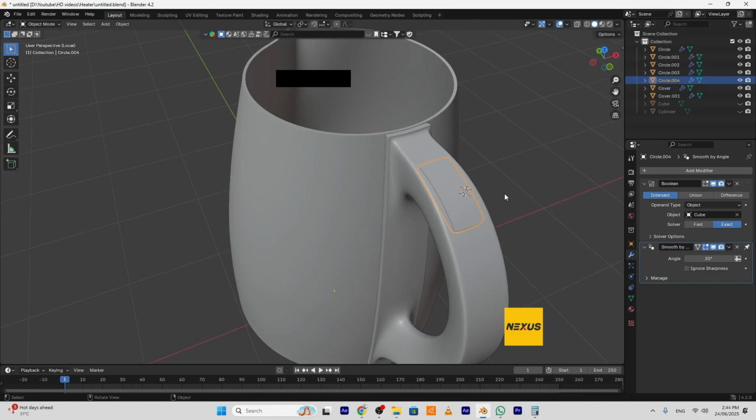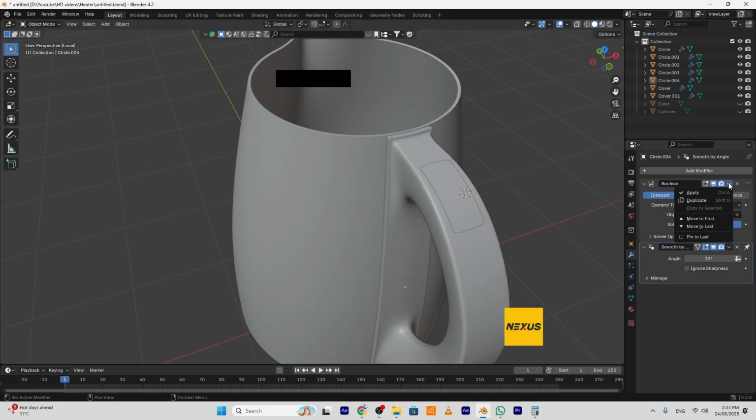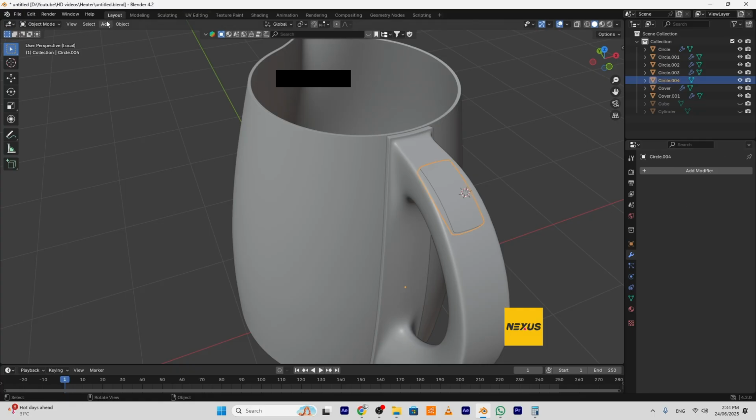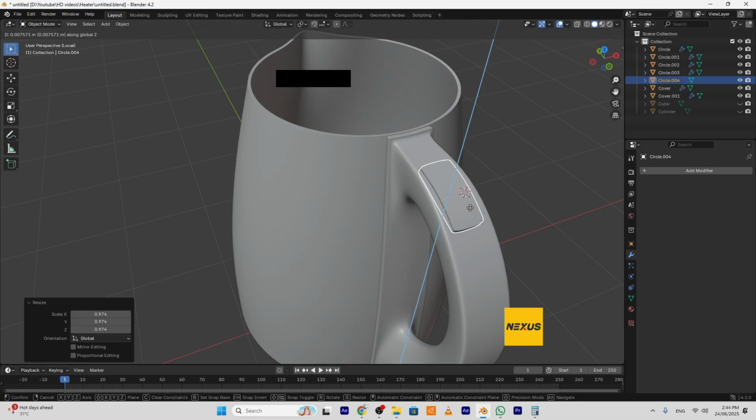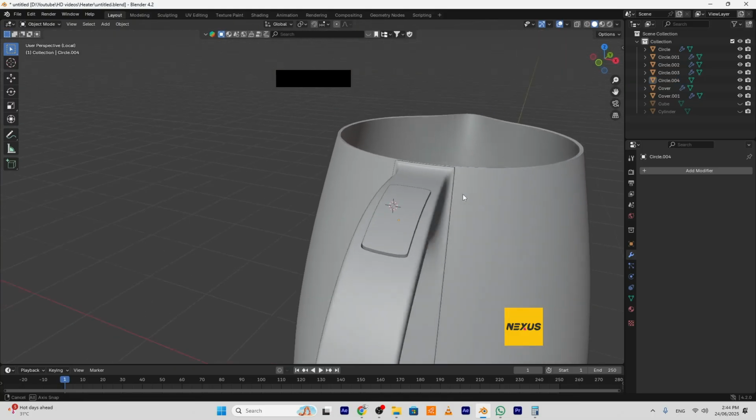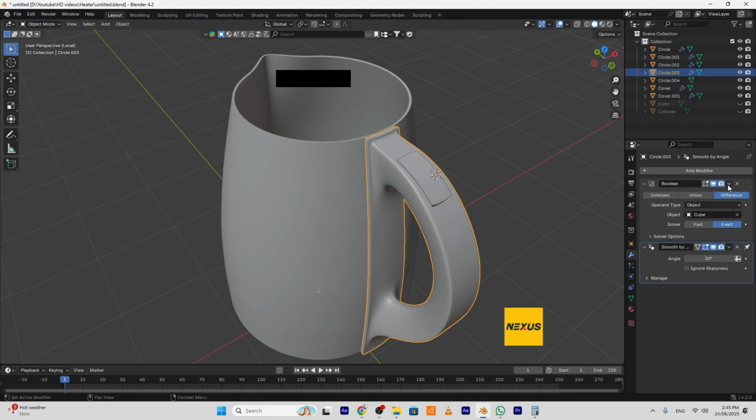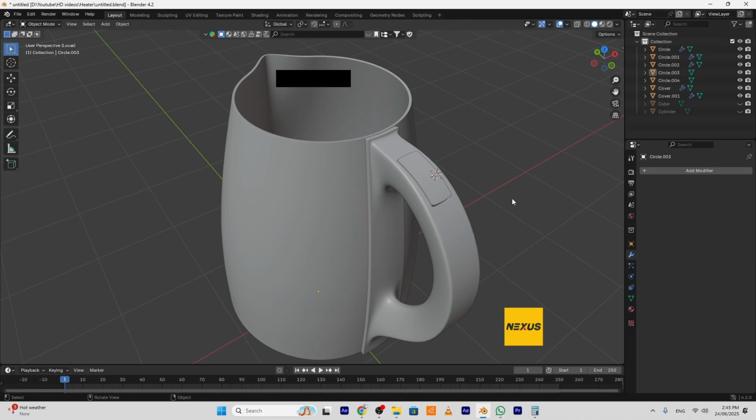I want to move the pivot point of the button to the center of the geometry. So okay, maybe I have to apply this and apply this too. Select again the object, set origin to geometry, yeah, and scale it a little bit, maybe like so, and move it a little in z axis like that. Okay, so we have something beautiful here. I will apply this too and apply this too and go switch off solo mode.